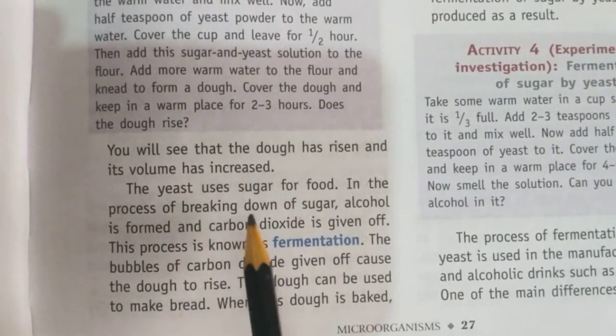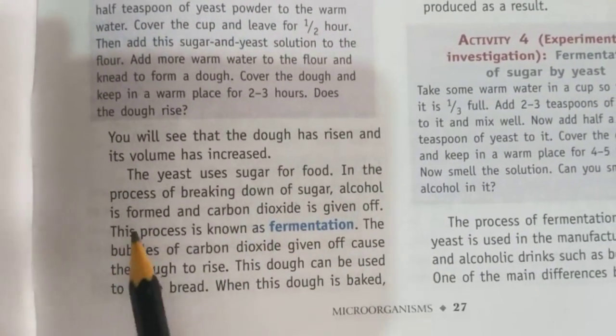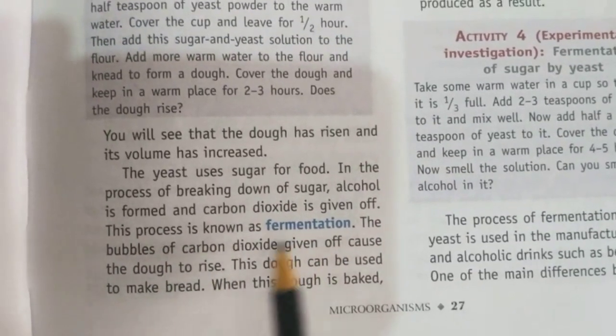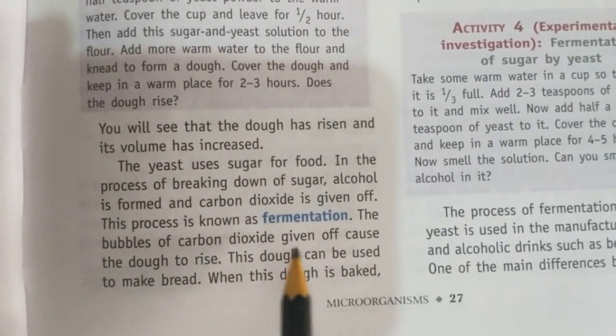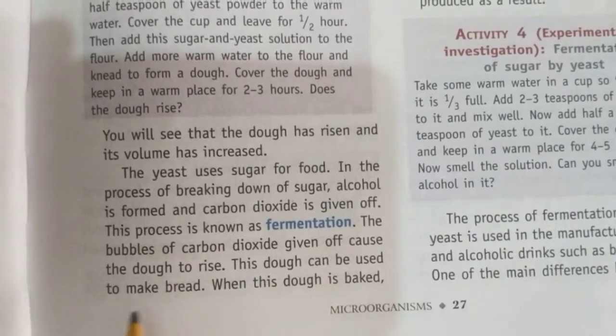The yeast uses sugar for food. In the process of breaking down sugar, alcohol is formed and carbon dioxide is given off. This process is known as fermentation. The bubbles of carbon dioxide given off cause the dough to rise. This dough can be used to make bread.